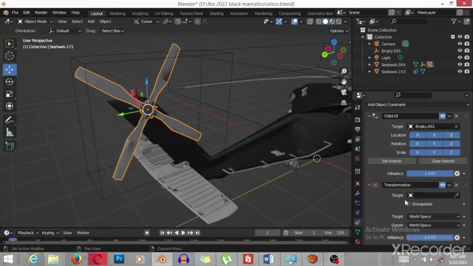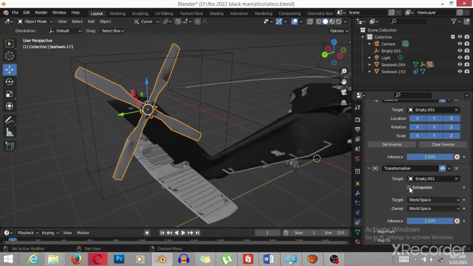I will choose transformation and I will go to property to choose again the empty. Okay, this one. I check extrapolate, because if you don't check extrapolate, when you elevate the helicopter, the rotation will begin and stop after another second. Extrapolation makes the rotation continue. I choose extrapolation.